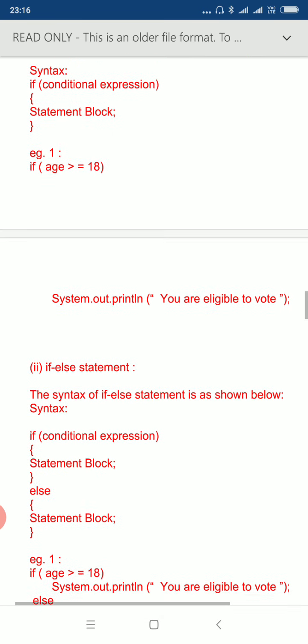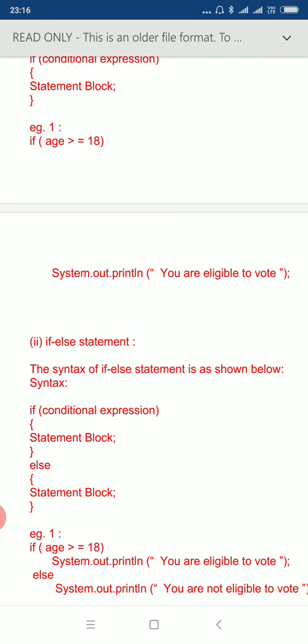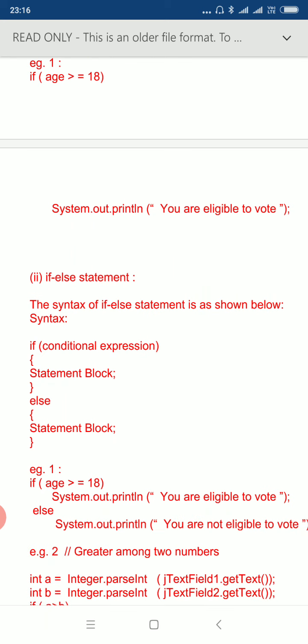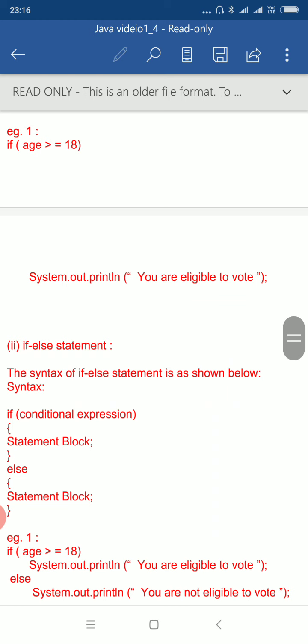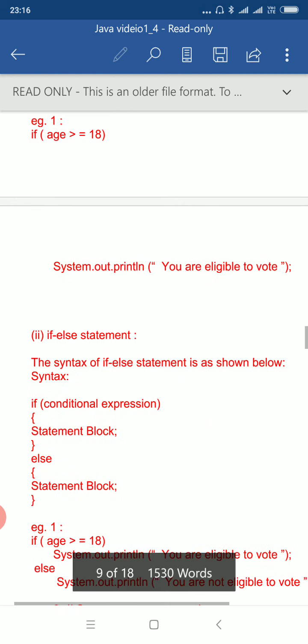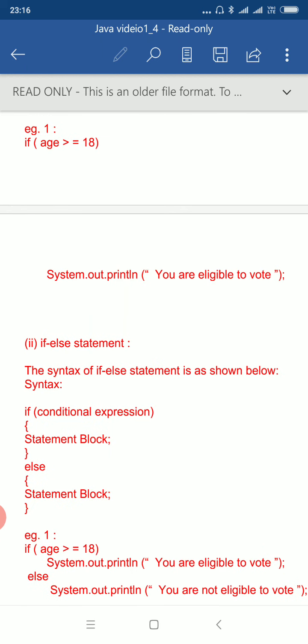For example 1 given here, we are testing whether age is greater than or equal to 18. That means if the person's age is either greater than 18 or equal to 18, then display "you are eligible to vote". So that is done through the System.out.println statement. So if the person's age is over and above 18, then only the message is displayed, you are eligible to vote. So here we are testing the person's age with 18, means we are comparing age with 18.